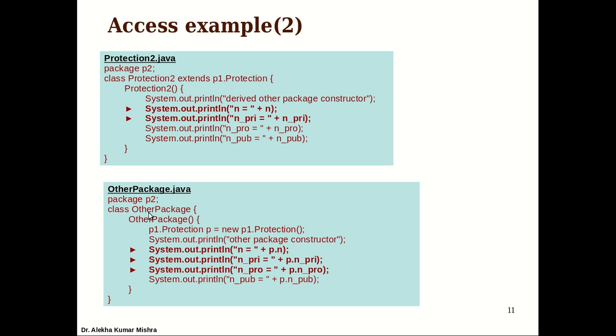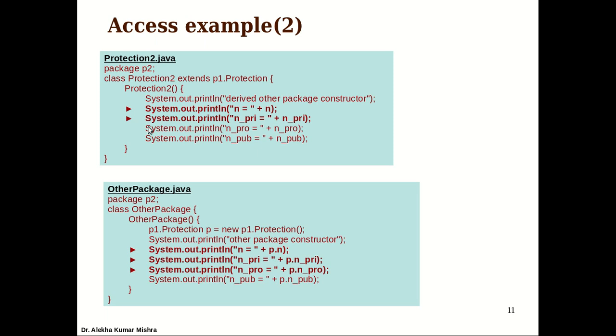Now when it comes to another file, under the same package P2, another class, that is another package, in the constructor we are trying to create an object by p1.Protection. You can see that we are explicitly mentioning the package name to indicate that we are trying to create an object of Protection belonging to the package P1. So when it is created and I try to access default access, definitely not allowed. It is a non-subclass outside the package. Private member, not at all allowed.